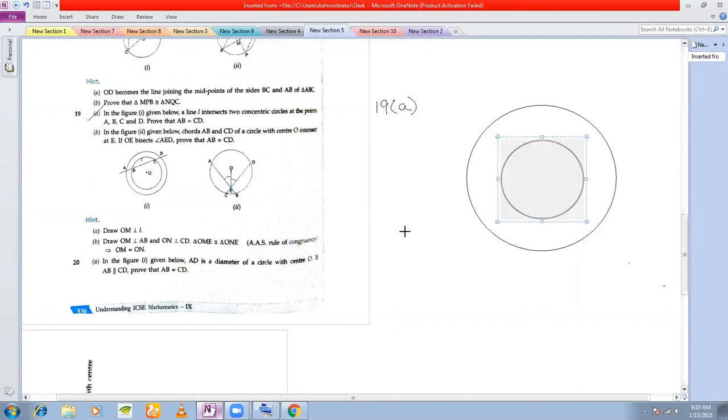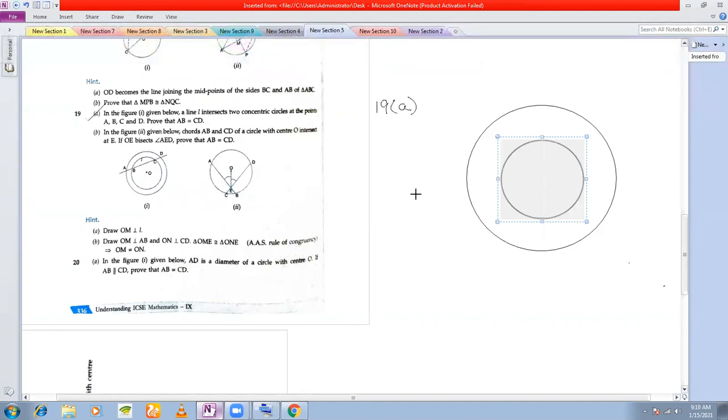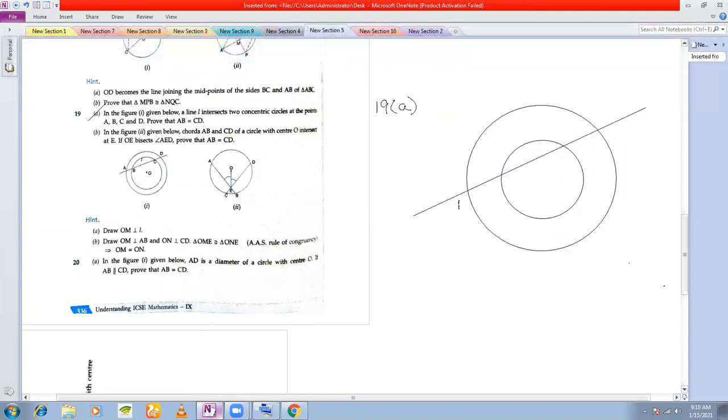You have two circles given this way, and there's a straight line here. And this straight line, in the figure, if you see, these are A, B, this is C, and D they have called. And this straight line they have called L, I think. And this is the center of the circle.